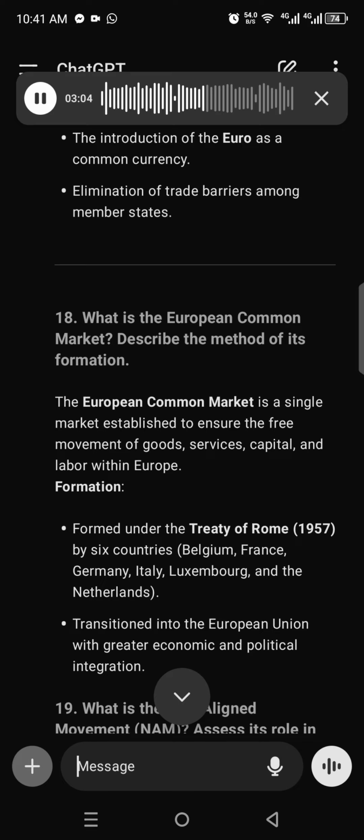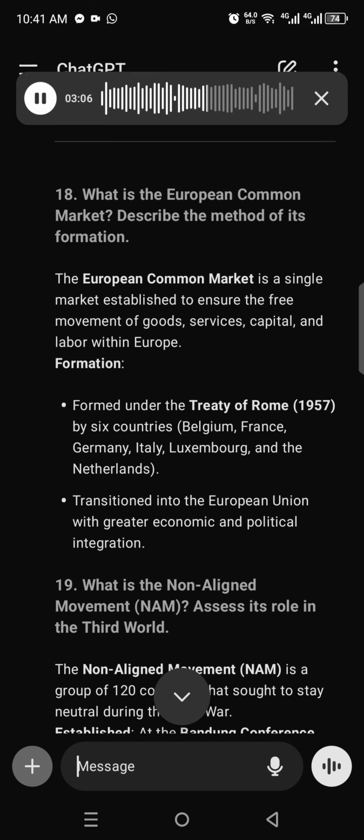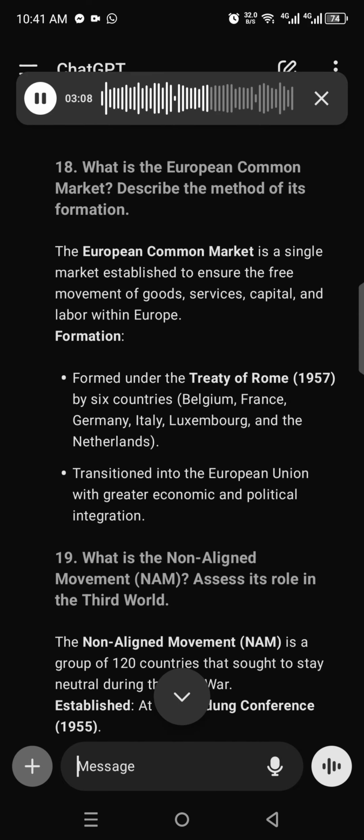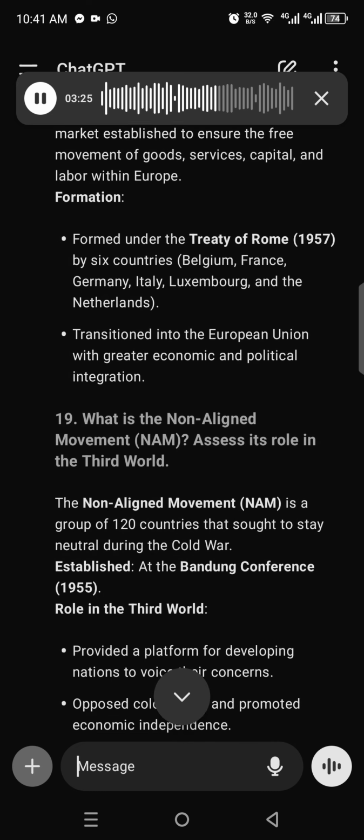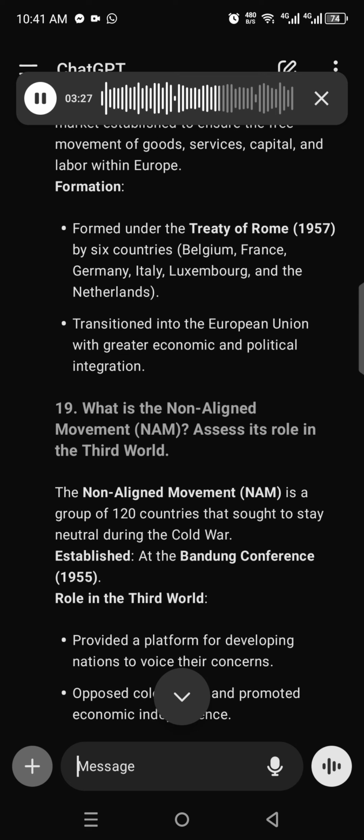18. What is the European Common Market? Describe the method of its formation. The European Common Market is a single market established to ensure the free movement of goods, services, capital, and labor within Europe. Formation: formed under the Treaty of Rome, 1957, by 6 countries: Belgium, France, Germany, Italy, Luxembourg, and the Netherlands, transitioned into the European Union with greater economic and political integration.